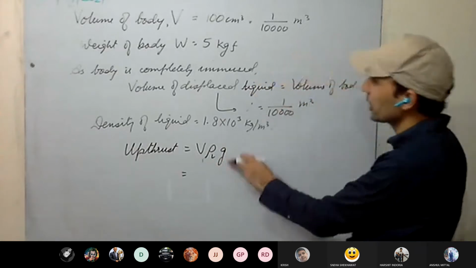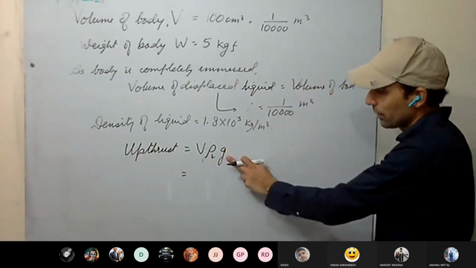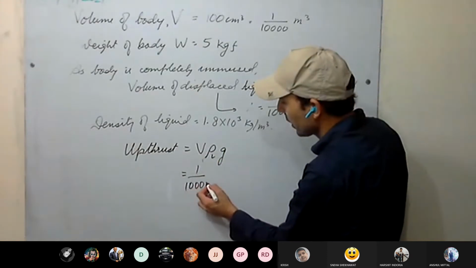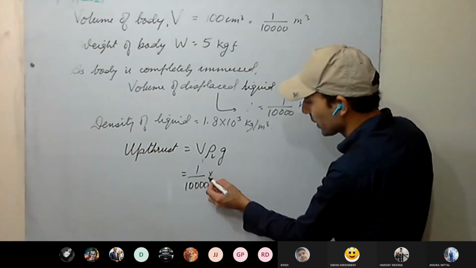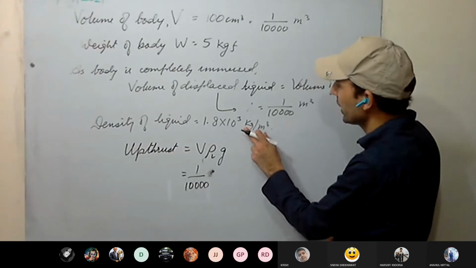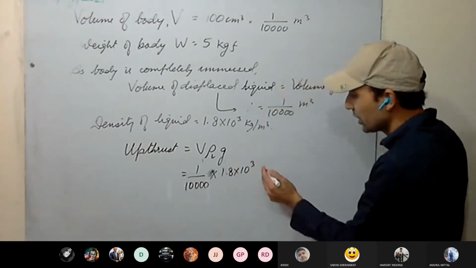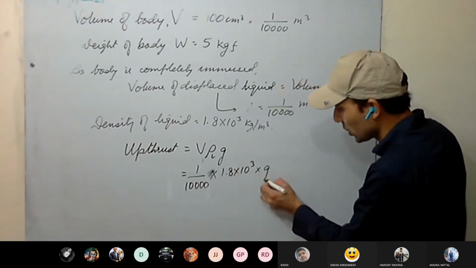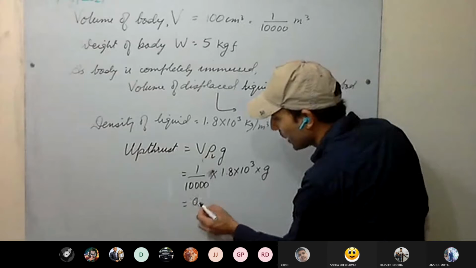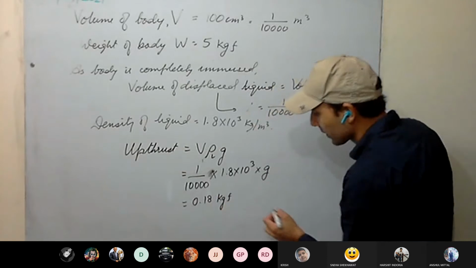Now see, here we are calculating in kgf, so g will be taken care of there. We won't require g. Volume is 1 divided by 10,000 meter cube, and meter cube will get cancelled. Then kgf into 1.8 into 10 raised to power 3. If you want, you can put g there, the unit we'll see afterwards. So it is 0.18 g kgf.